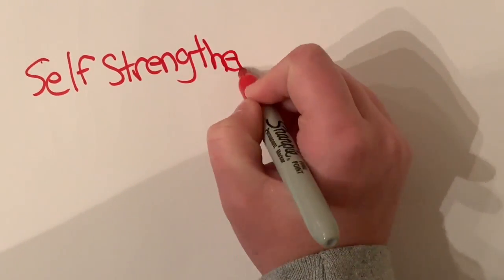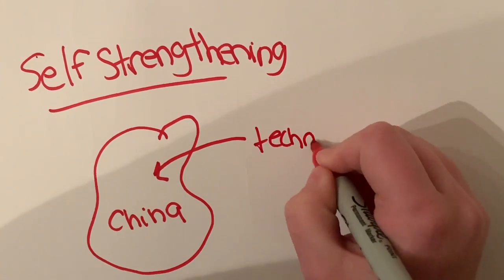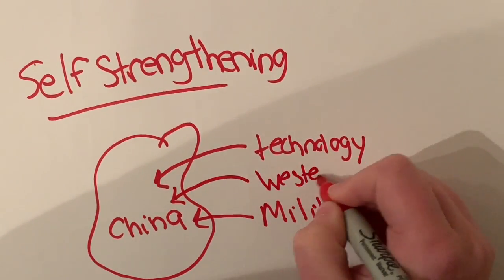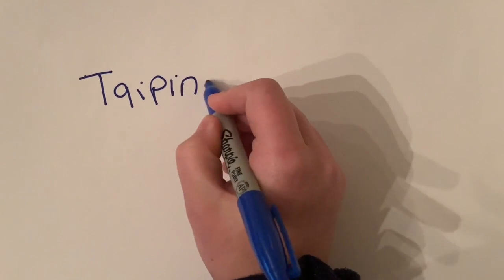To fix both of these problems, China went through a self-strengthening movement. This movement modernized the military by funding through the Qing government. The goal was to westernize China and bring in technology from Westerners while still keeping Chinese traditions. The reactions to this were the Taiping Rebellion and Boxer Rebellion.